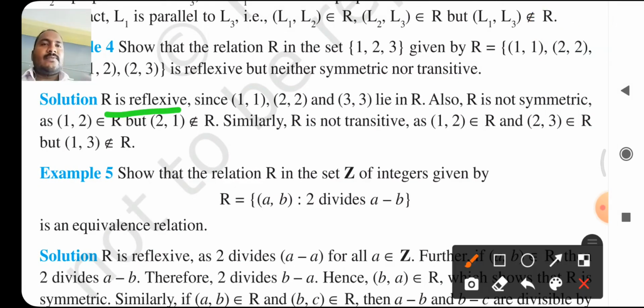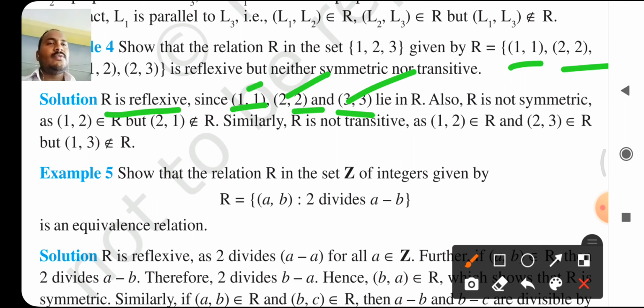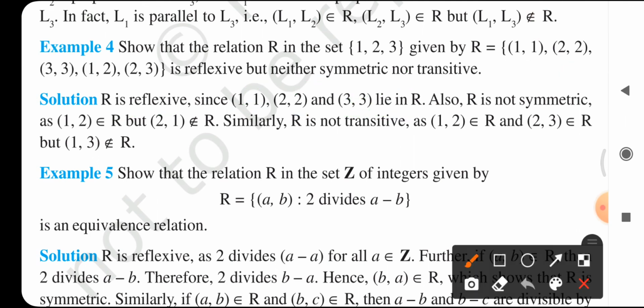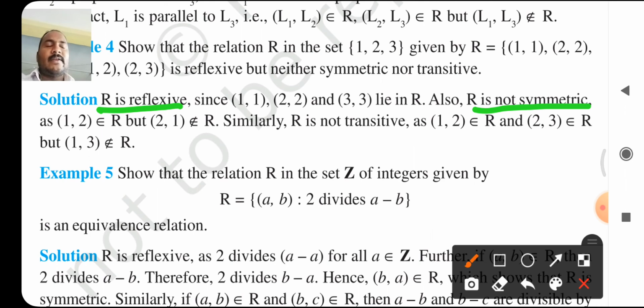R is reflexive because (1,1) belongs to R, (2,2) belongs to R, and (3,3) belongs to R, that is, (1,1), (2,2), (3,3) lie in capital R. Because of this, R is reflexive. Okay. Also, R is not symmetric because